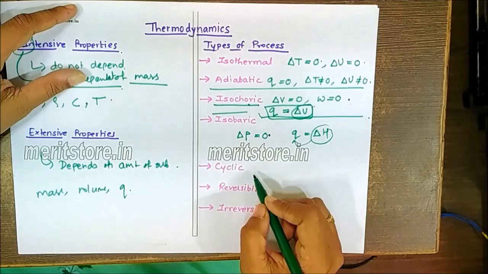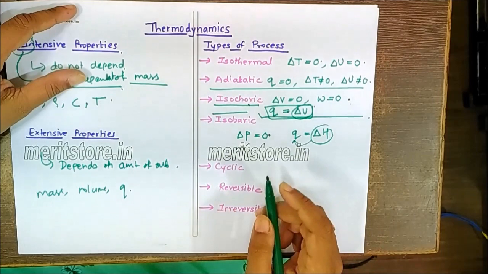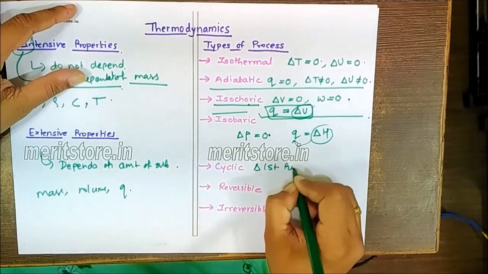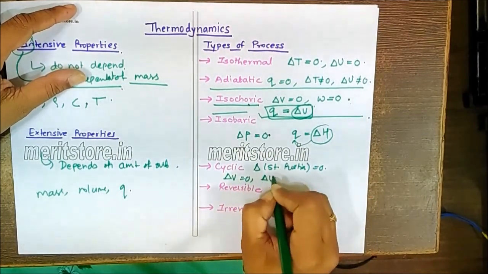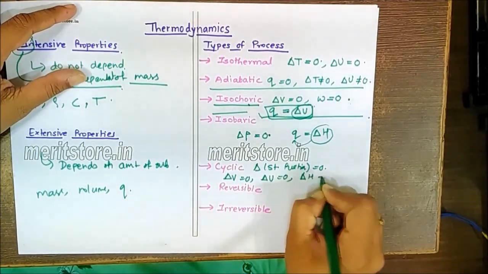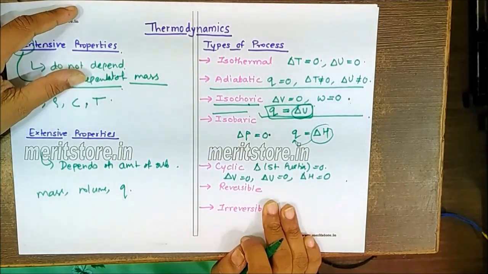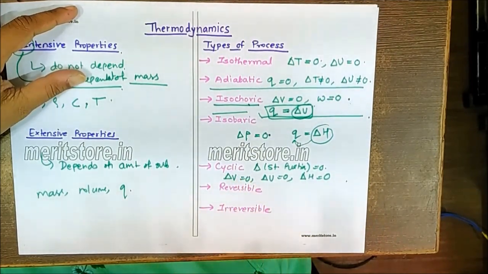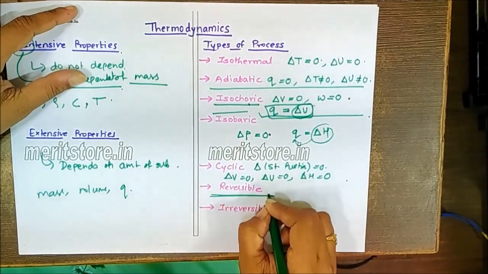For the cyclic process, a series of changes of state which finally returns to the initial state is called a cyclic process, where the change in any state function equals 0. So in short, delta V is equal to 0, delta U is equal to 0, and delta H is also equal to 0. A reversible process is where the driving force and the opposing force differ by an infinitesimally small amount. So they are very slow, hypothetical, ideal, non-spontaneous processes. Maximum work is obtained under the reversible process.